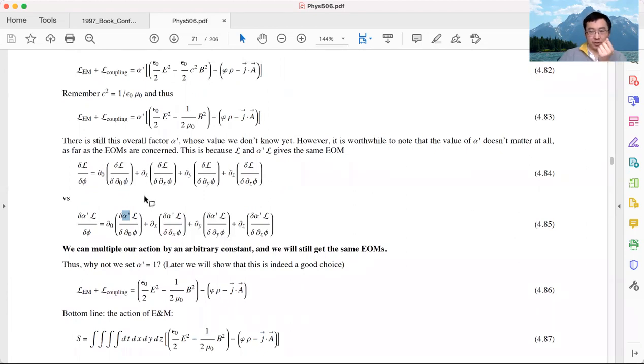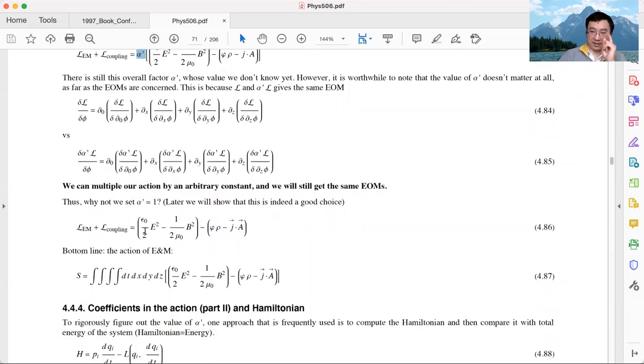For the equation of motion, the value of alpha prime does not matter at all. But for the definition of energy, the definition will pick a specific value for alpha prime. It happens the definition of energy picks this value to be 1.